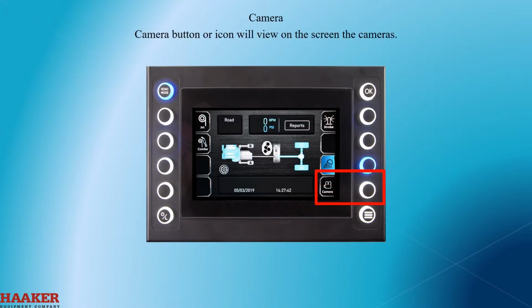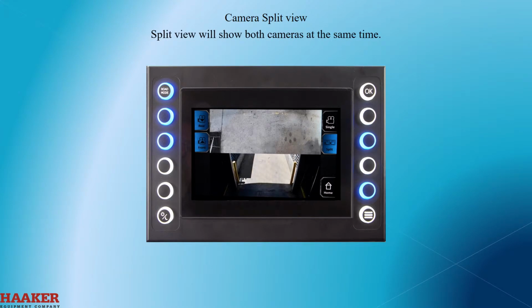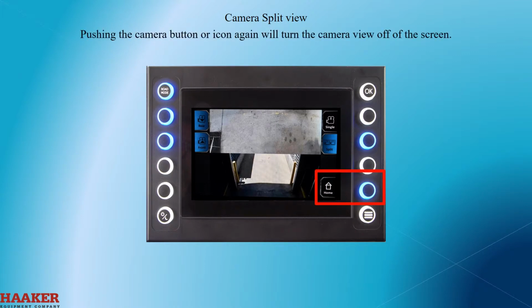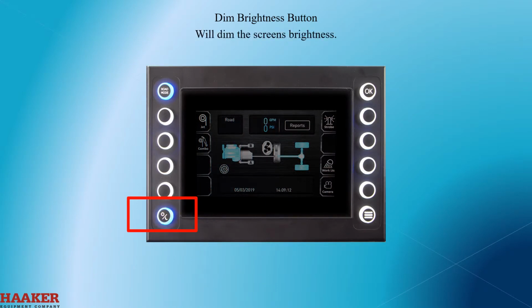Camera button or icon will view the cameras on the screen. You can choose what camera you want, front, rear, or if you have a 4-camera system, the left and right sides. Split view will show both cameras at the same time. With a 4-camera system, you can view all 4 at once. Pushing the camera button or icon again will turn the camera view off of the screen. The dim brightness button on the lower left will dim the screen's brightness. You will use this when it is dark outside so the screen is not as bright.